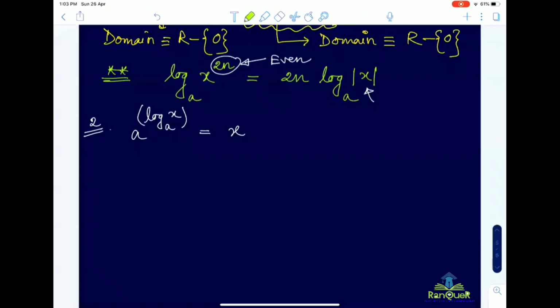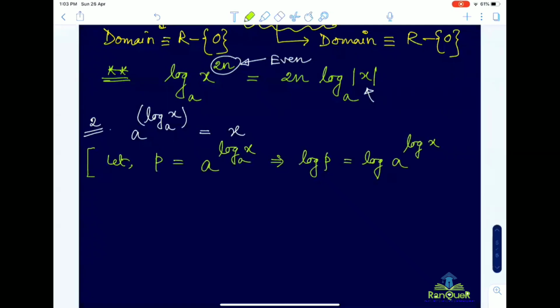Suppose a to the power log x base a equals some variable p. Now consider log on both sides with respect to the same base; here a is the base.